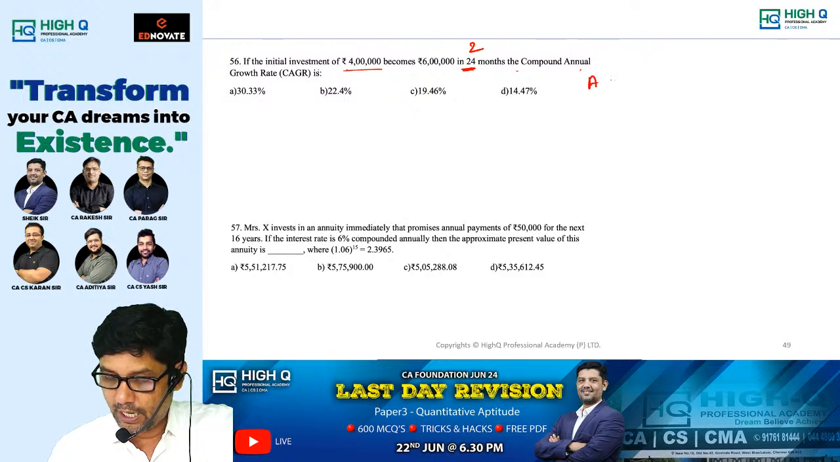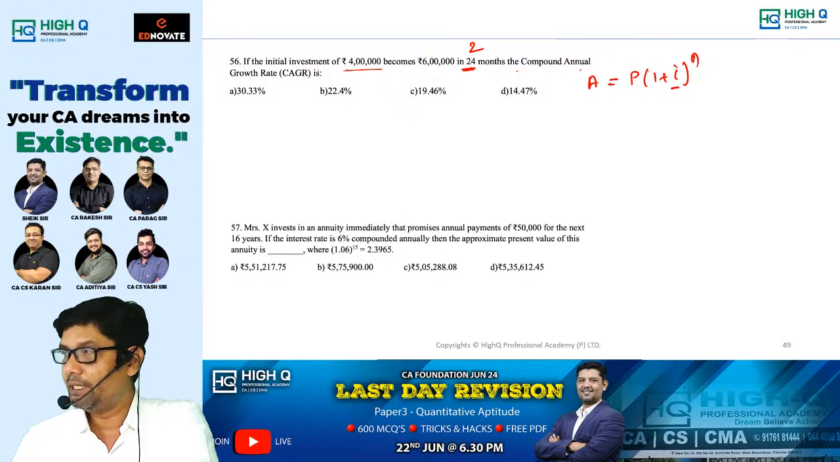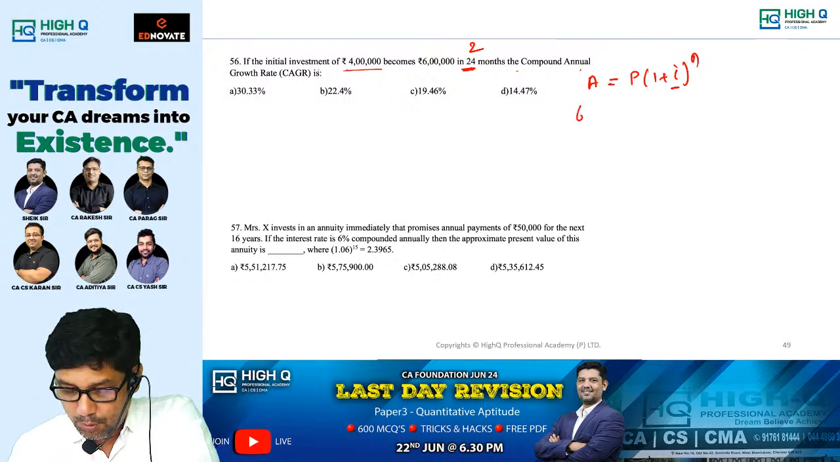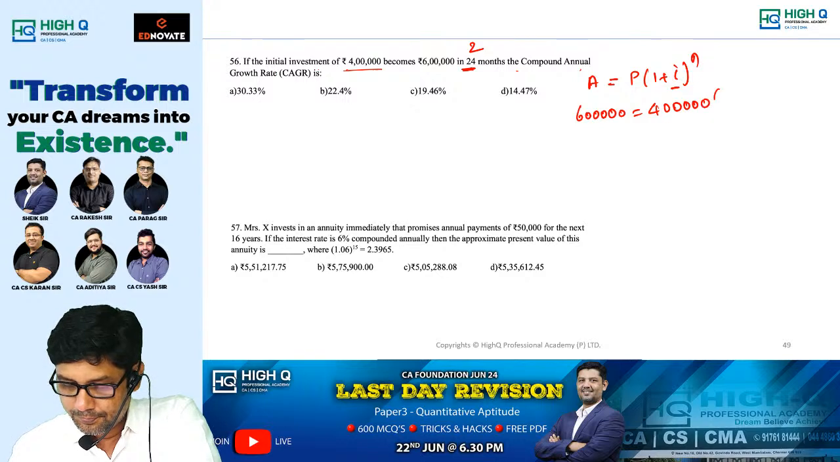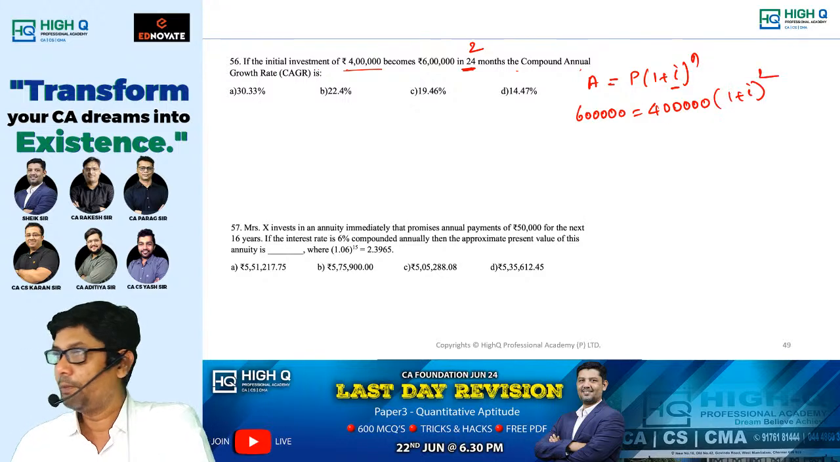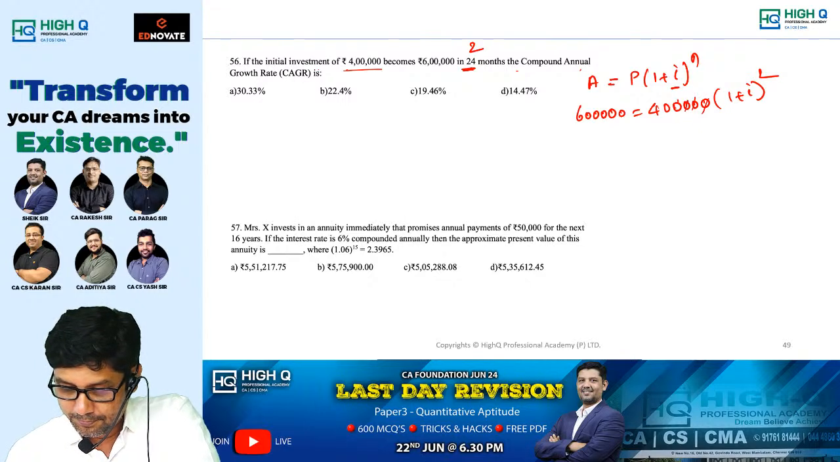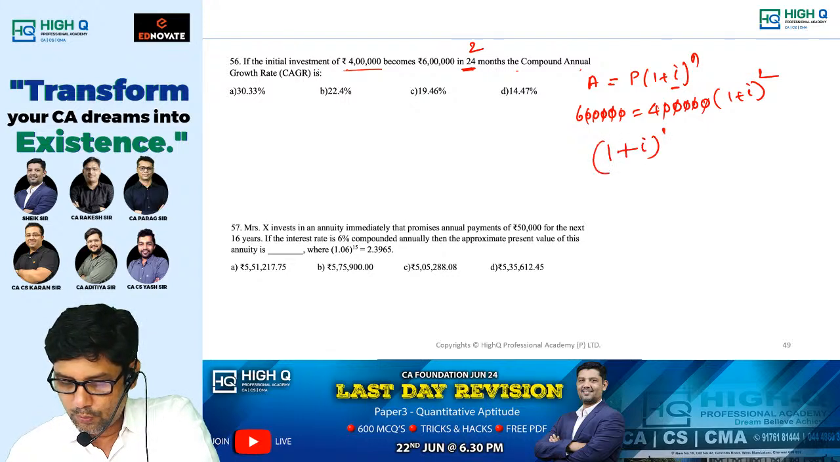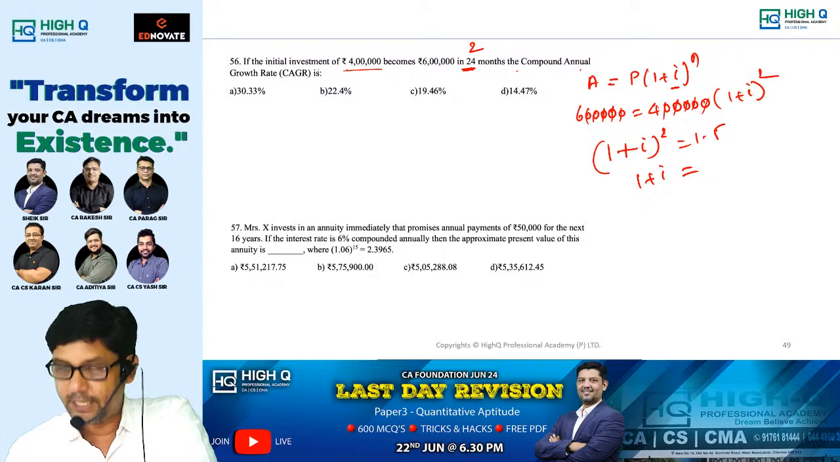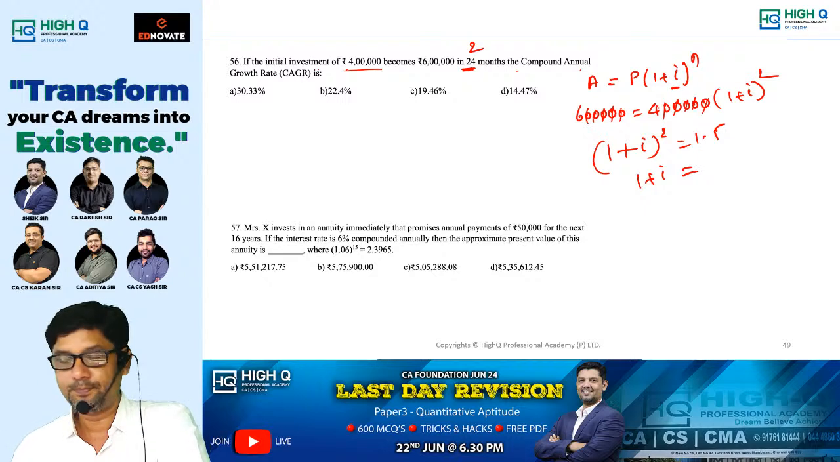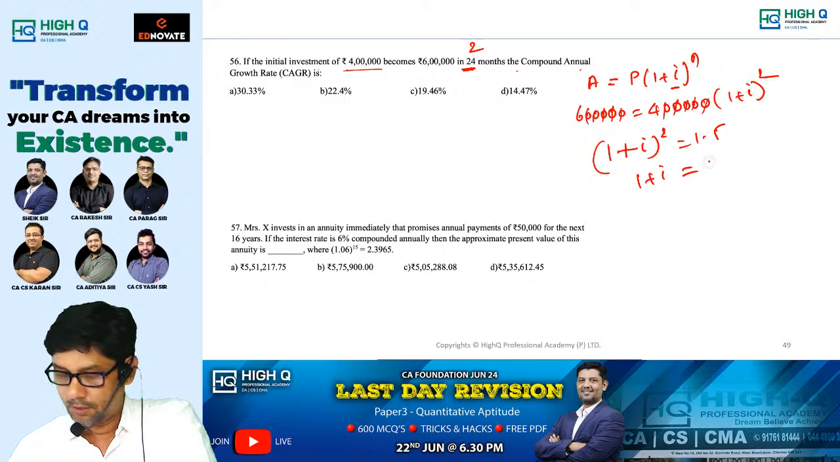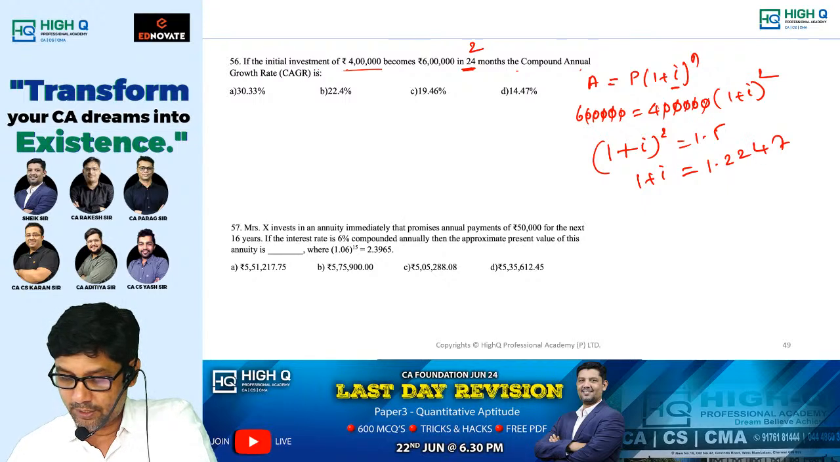Now, simple, my dear. What is the compound amount formula? P into 1 plus I whole power n. My dear, this I is nothing but CAGR. They ask you to find out I. What is the amount? 6 lakh. Principal 4 lakh. 1 plus I whole power 2, because 24 months is 2 years. So simplify. 3 by 2. So 1 plus I whole square equal to 1.5. 1 plus I is root of 1.5. Can you tell me what is root of 1.5? 1.2247. So what is I equal to?